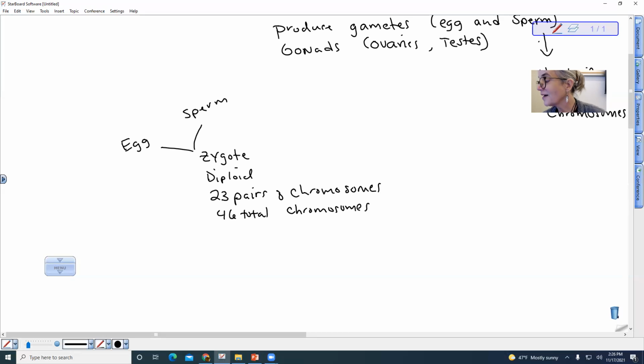A lot about what we talk about when we talk about the reproductive system and the organs has to do with the fact that we are producing gametes. The gametes have to move. For example, in the males, the gametes are produced in the testes that are located outside of the body cavity. Somehow that sperm has to travel back into the body cavity, pick up some extra fluids, including nutrients, and then make its way out of the external genitalia, the penis, and into the female's reproductive tract, the vagina.